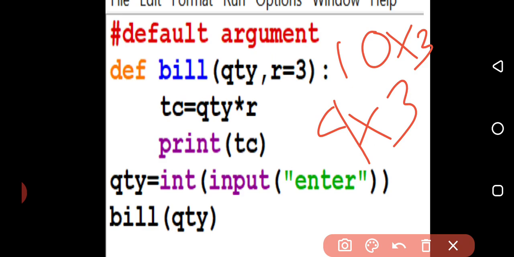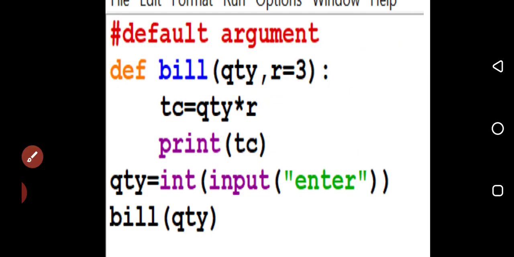So in these cases, where one value is constant and other 2 or 3 values are going to vary, you can use this type of default value. It means you have assigned the value of R as 3, and until you come over here and change it in the programming, it will remain 3 everywhere. When you use this, it will be easy for you to use that particular thing.